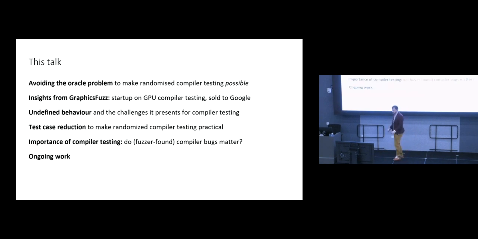All right. So I'm going to talk about avoiding the oracle to make compiler testing tractable in practice. Then I'm going to talk a little bit about the graphics project that I led at Imperial, which led to a startup company which was acquired by Google, and where we spent some time at Google rolling out the technology. Then I'm going to talk in quite some detail about undefined behavior, which is one of the phenomena that makes compiler testing hard in practice.